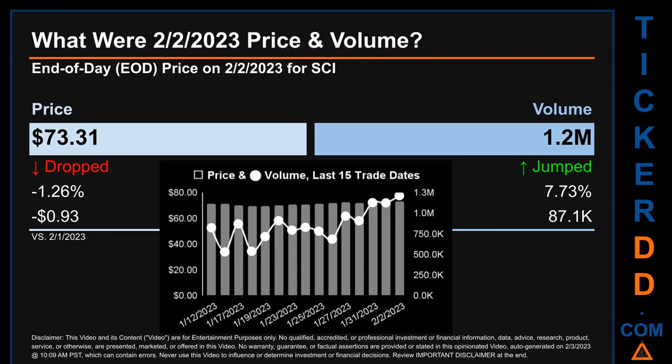across a range of $4.88. The max and minimum end of day price were respectively 74.25 and 69.37. Volume saw a range of 682.9 thousand, from a day low of 530.2 thousand to a day high of 1.2 million.